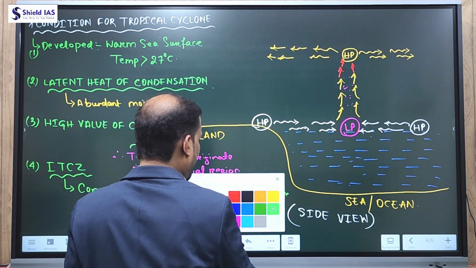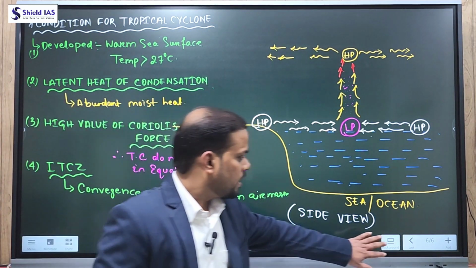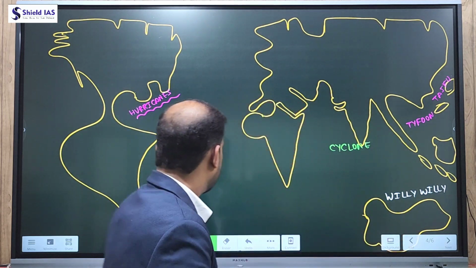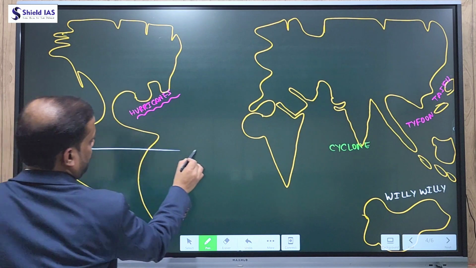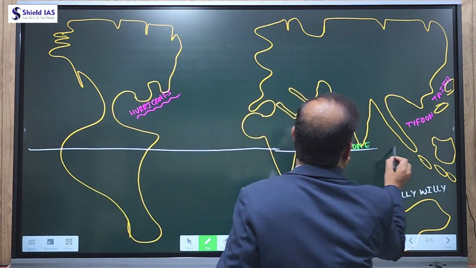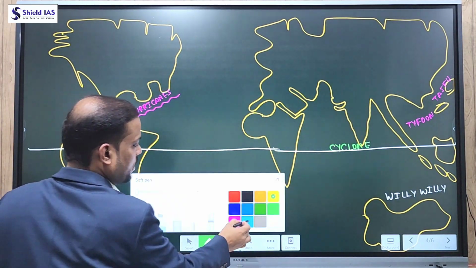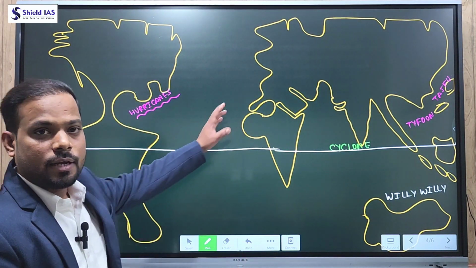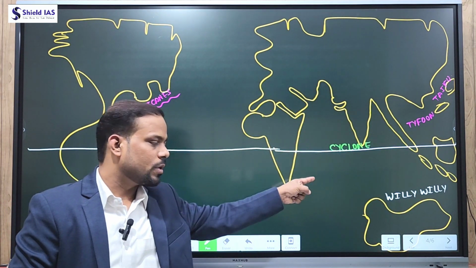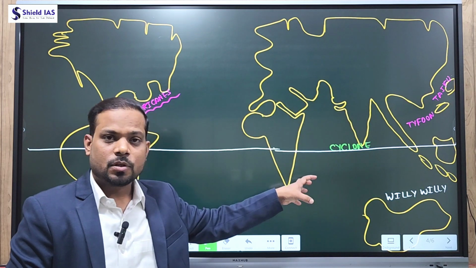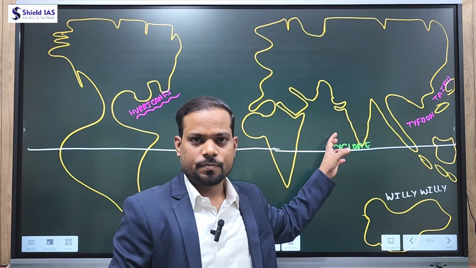Because it requires the ITCZ, when the ITCZ shifts away from the equator, say for example this is the equatorial region, especially in the months of September, October, November, December, the ITCZ shifts toward the southern hemisphere, and at that time tropical cyclones originate in the Bay of Bengal region or Arabian Sea.